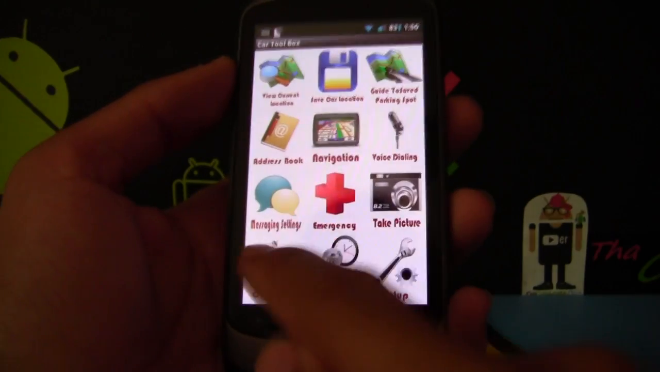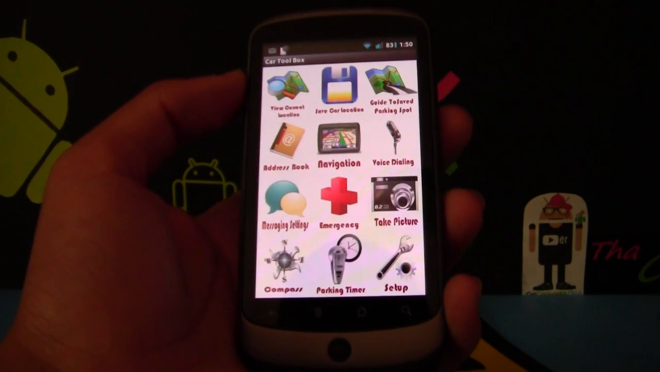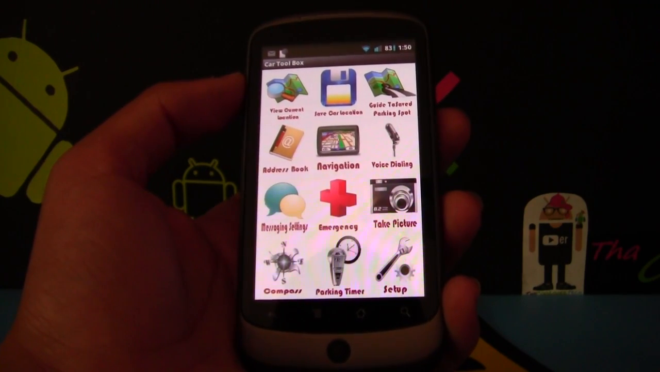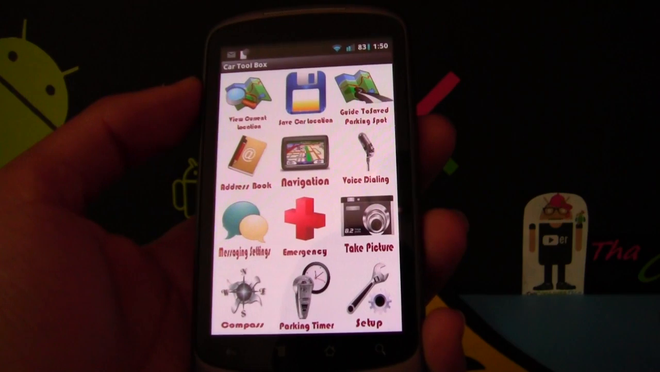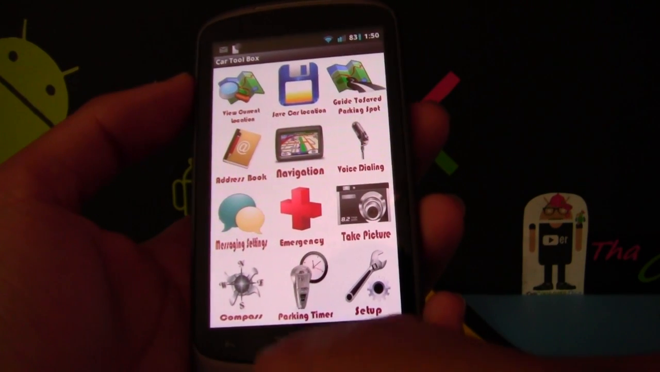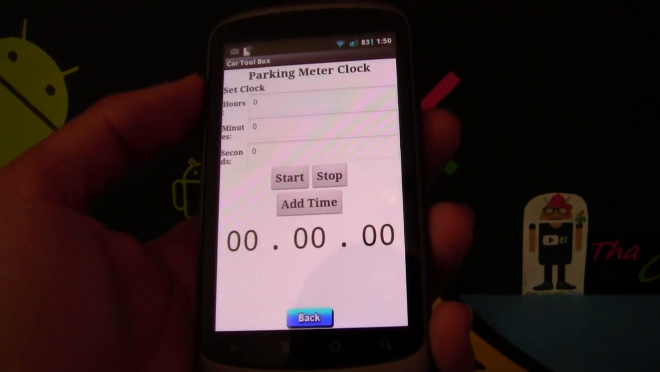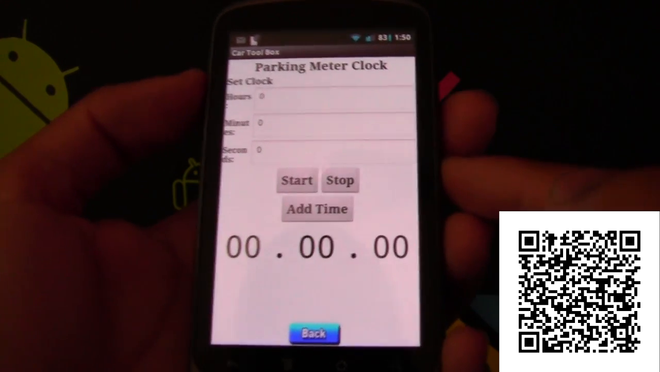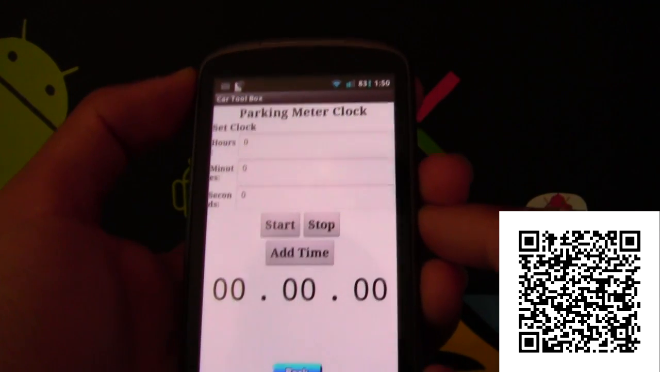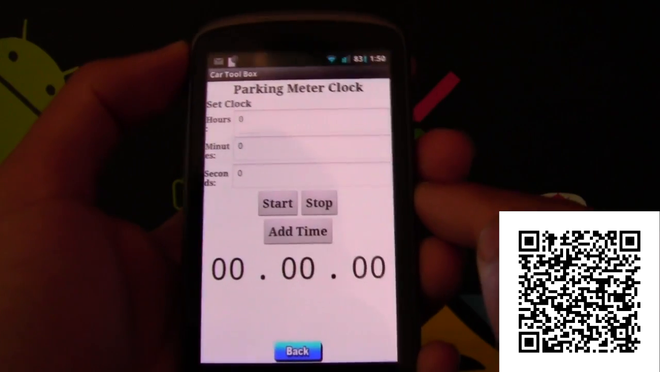Take a photo. Compass. Parking timer. So how many of you guys have to pay to park when you're downtown? You know, those meters, and you just paid for an hour, but you don't know how long it's going to be, and then you lose track of how long it was. You can actually set yourself a timer, and it'll tell you when it is going to expire, and you can check up on here to remind yourself.